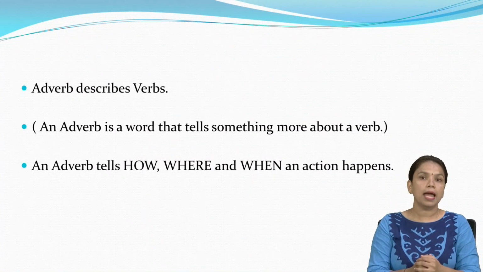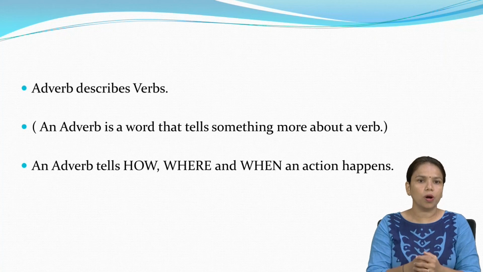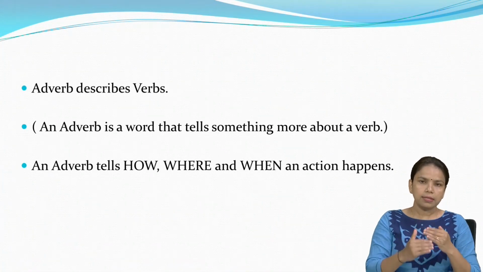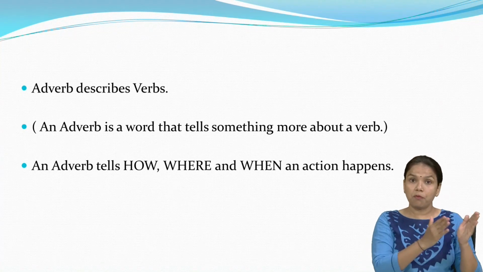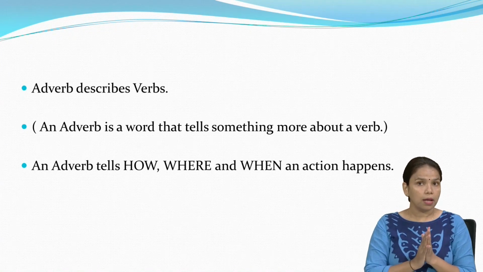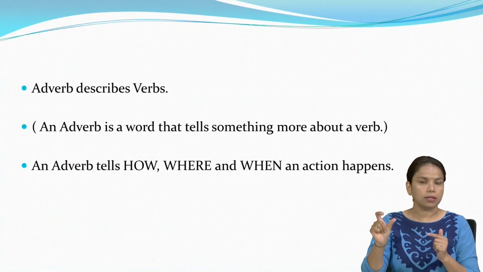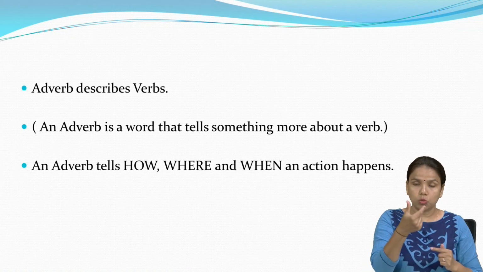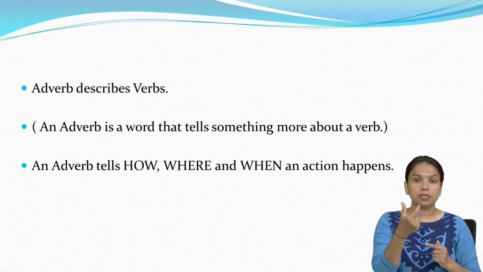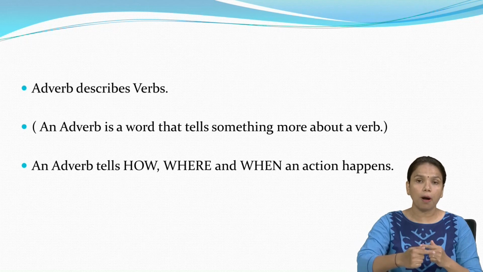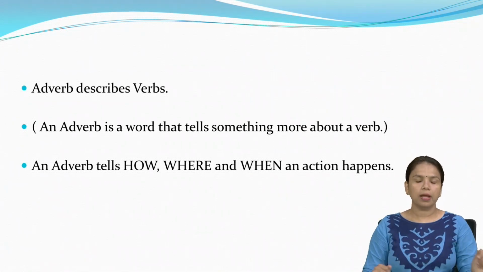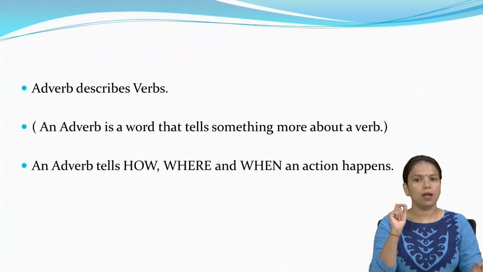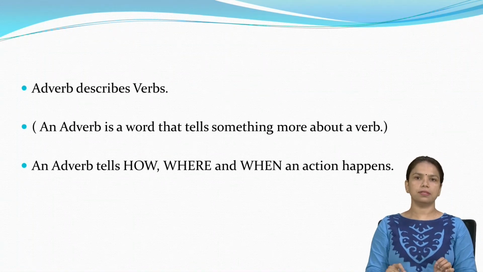So mainly, an adverb describes verbs. An adverb is a word that tells us something more about a verb. My father came home. The adverb is the word early. My father came home early. So this word early, an adverb, tells something more about a verb. Mainly an adverb tells how, where, when an action happens. Okay?